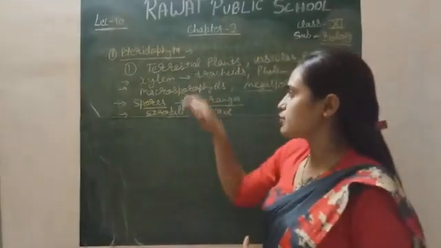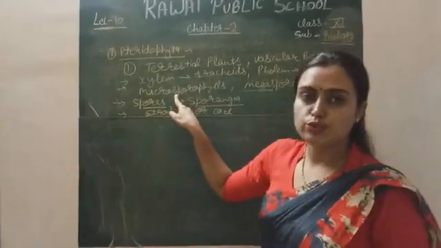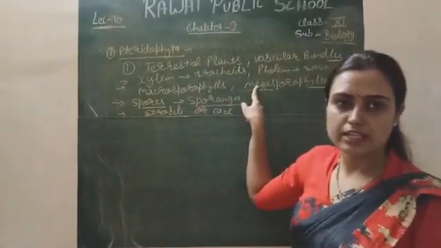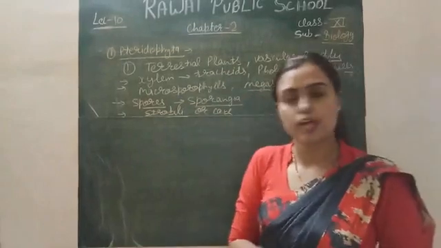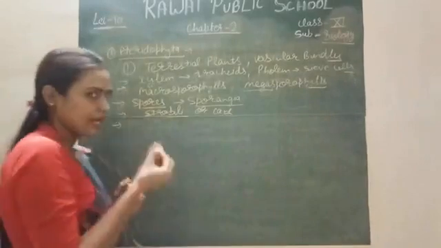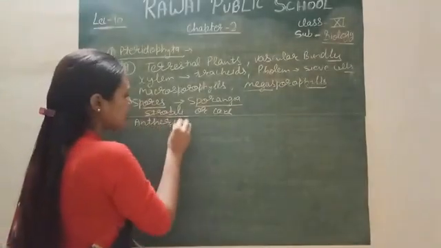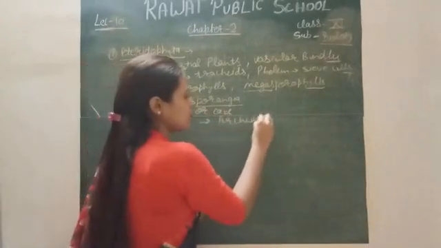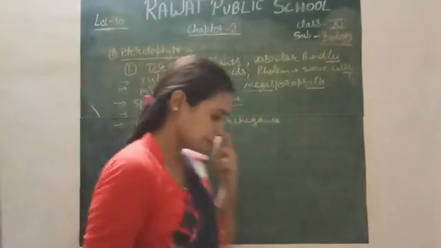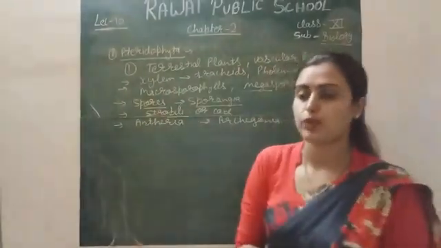So what is the function of these micro and megasporophylls? Microsporophylls produce the male gamete and the megasporophylls produce the female gamete in pteridophytes. Two types of spores are produced. The male gametangium is called the antheridia, and the female is called the archegonia. These are produced from the micro and megaspores.